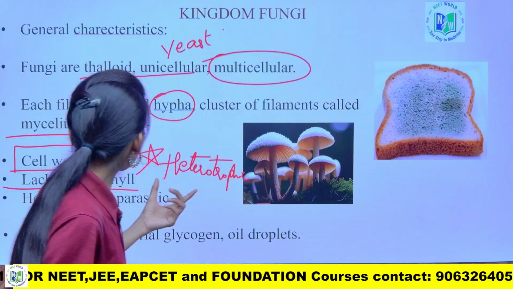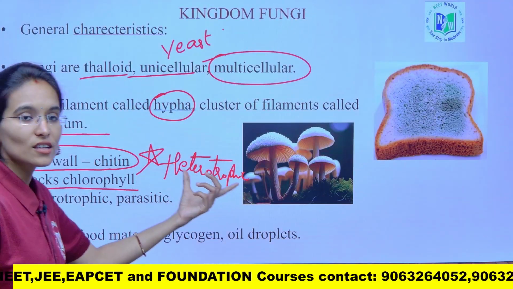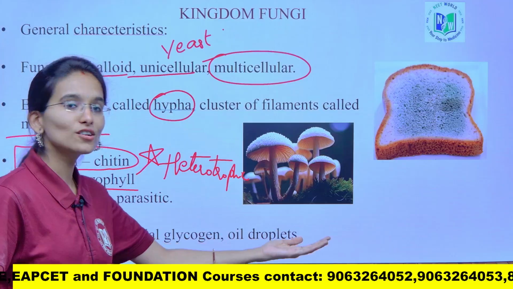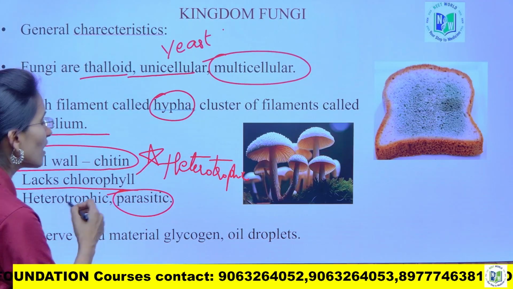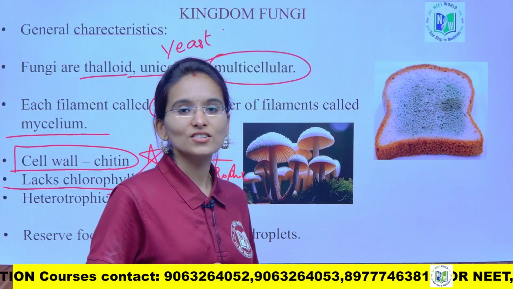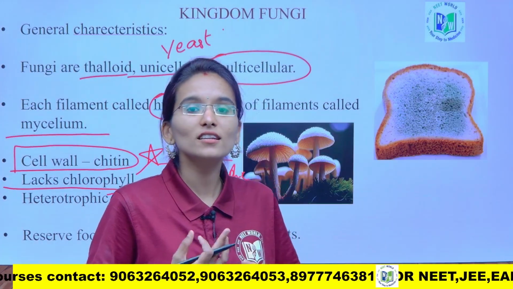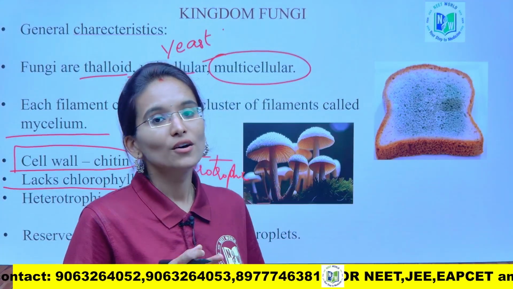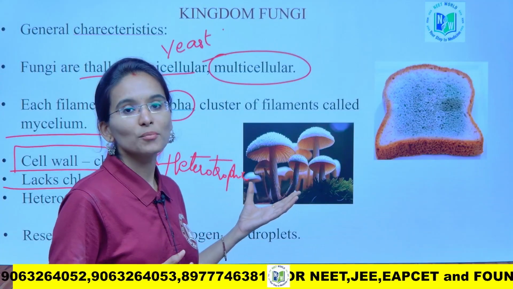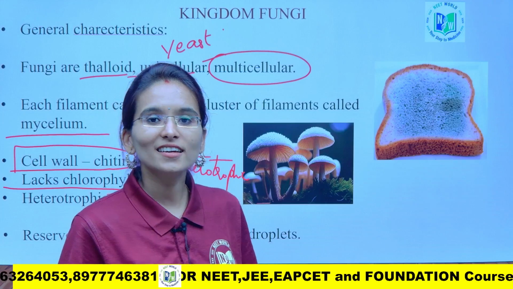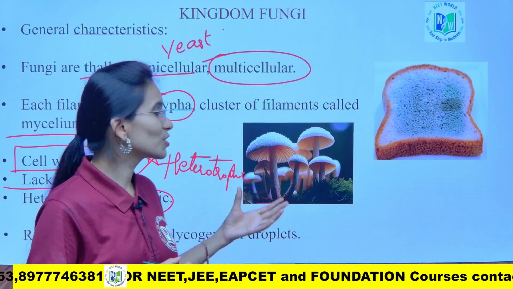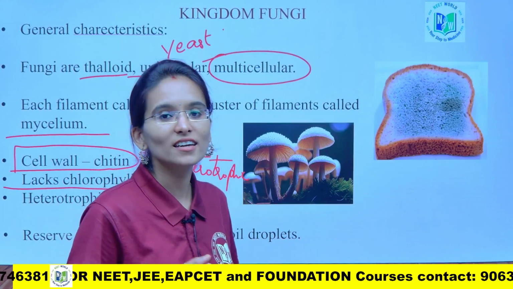Now, fungi lack chlorophyll, hence they are heterotrophic in nature. Some of the fungi are parasitic in nature, which means they obtain nourishment and nutrients from the host, and some are saprophytes, which obtain nutrition from dead and decaying organisms.